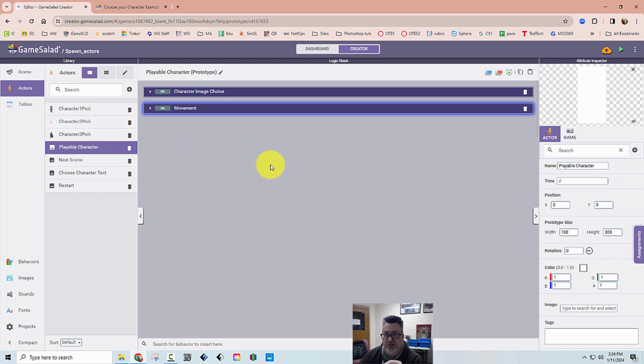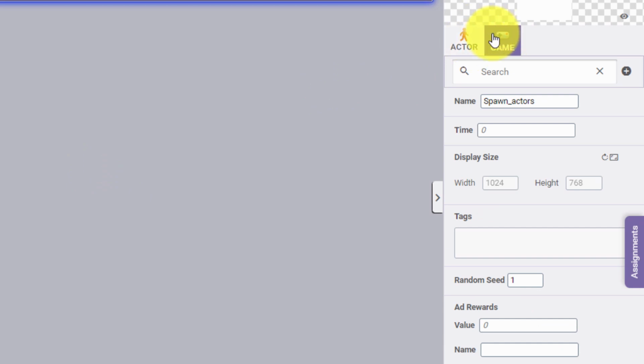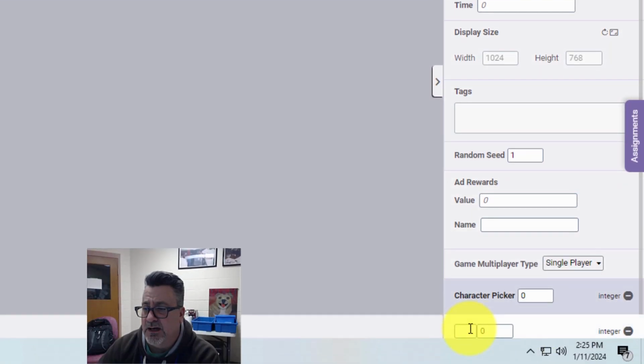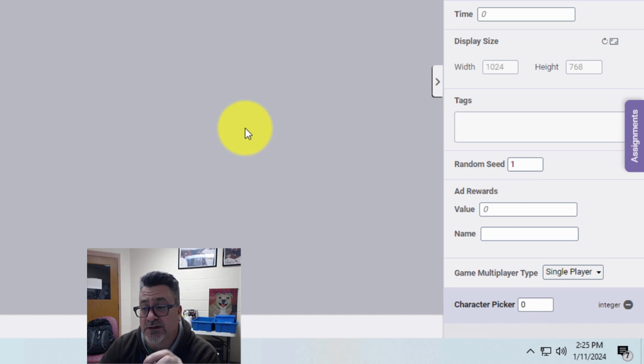So the first thing you're going to do is make a game attribute. In the inspector, you're going to go to game. You're going to add a new attribute and just make it an integer. I'm going to delete this one because I have already done it. I called mine character picker and set it to 0. And what will happen is when we click on each character, we'll assign them a number. Based on that number, that's the image that will be brought into the game.